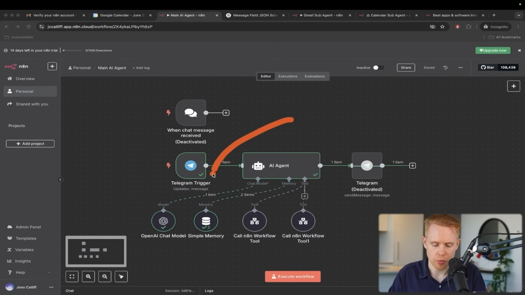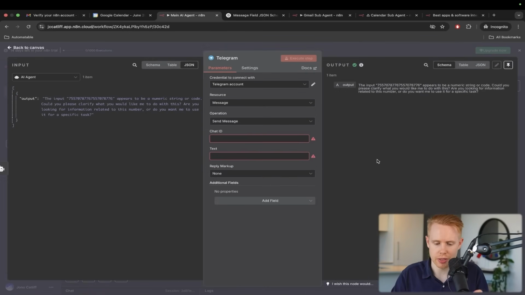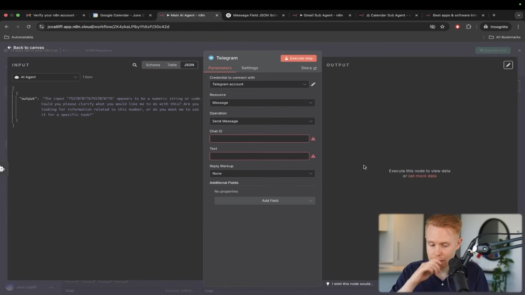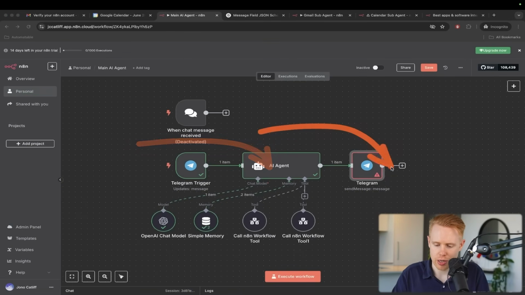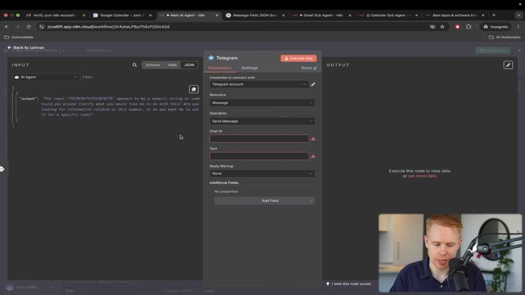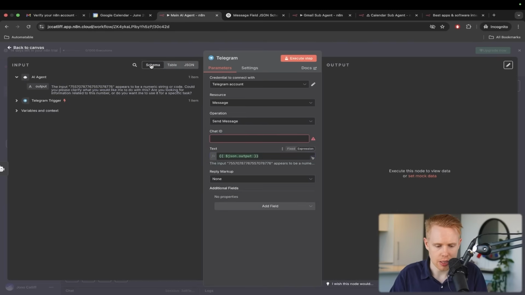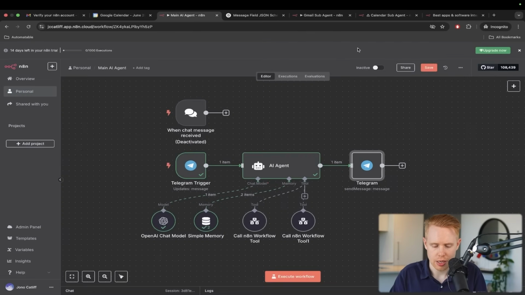Okay, cool. And so it worked out. This worked. We just need to send the message back to ourselves. So I'm going to activate this workflow again. The reason why I needed to run through this is because now that we've successfully run through it, we have the data to pass into Telegram here. And so the output is going to be here. Now what we need to pass in is from the Telegram trigger, we're going to pass in the chat ID over here.